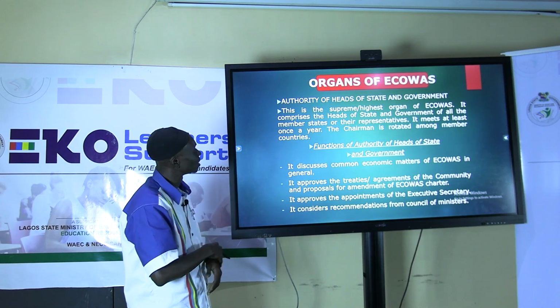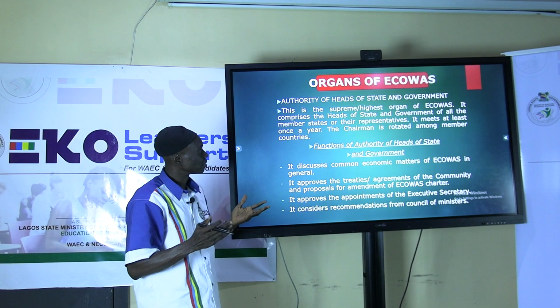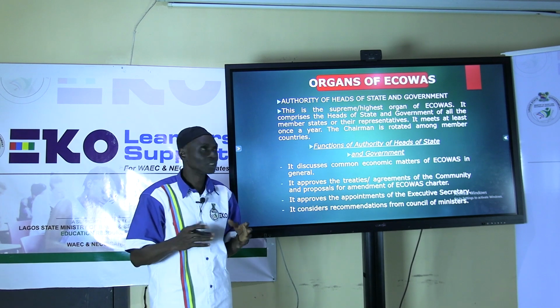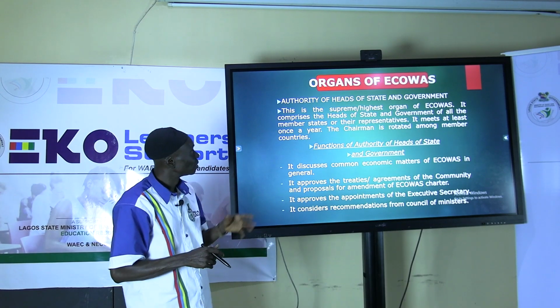It meets at least once a year, and the chairman is rotated among member countries. Currently, our own president, Bola Ahmed Tinubu, is the chairman of ECOWAS, and thanks to what he has been doing to make things work for this organization.